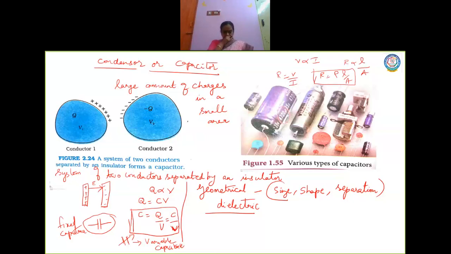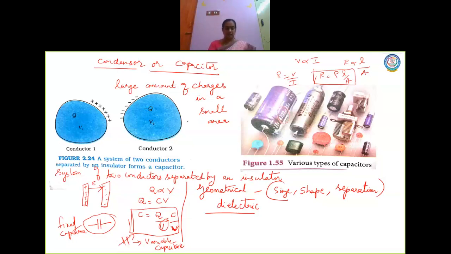C is equal to Q by V. Suppose for large values of capacitance, now how should be the value of potential? Now let us go back to this diagram. As I told you, if more amount of charges are going to be here, what happens to the electric field? The electric field also will be very, very strong. So now it will have more electric field, right?